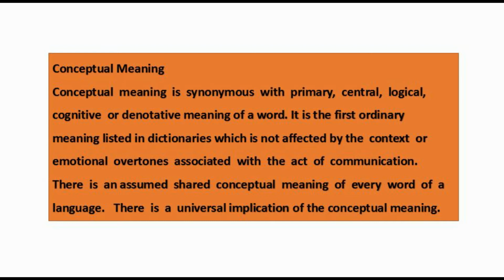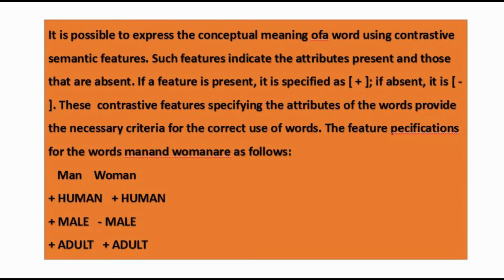There is an assumed shared conceptual meaning of every word of a language, and this is known as universal meaning. There is a universal implication of this conceptual meaning. It is possible to express the conceptual meaning of a word using contrastive semantic features. Such features indicate the attributes present and those that are absent in the meaning of a word. If a feature is present, it is specified as plus, or if it is absent, it is indicated with minus. These contrastive features specifying the attributes of the words provide the necessary criteria for the correct use of words.